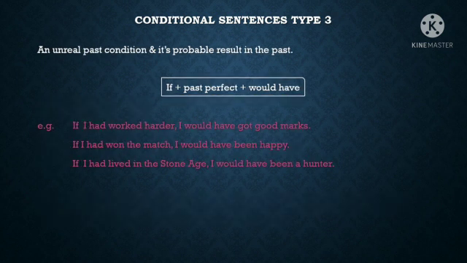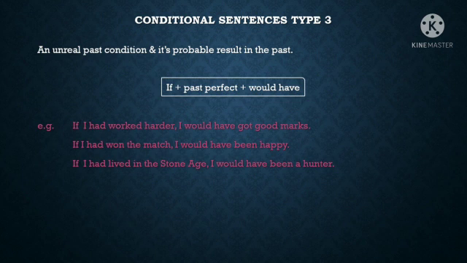The next one is type 3 conditional sentences. In type 3 conditional sentences, the verb in the if clause is in the past perfect tense. The verb in the main clause is in the perfect conditional.